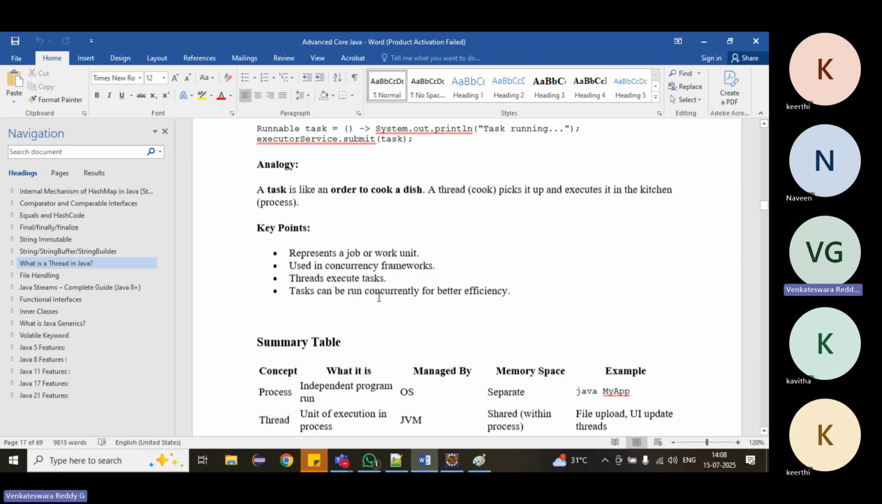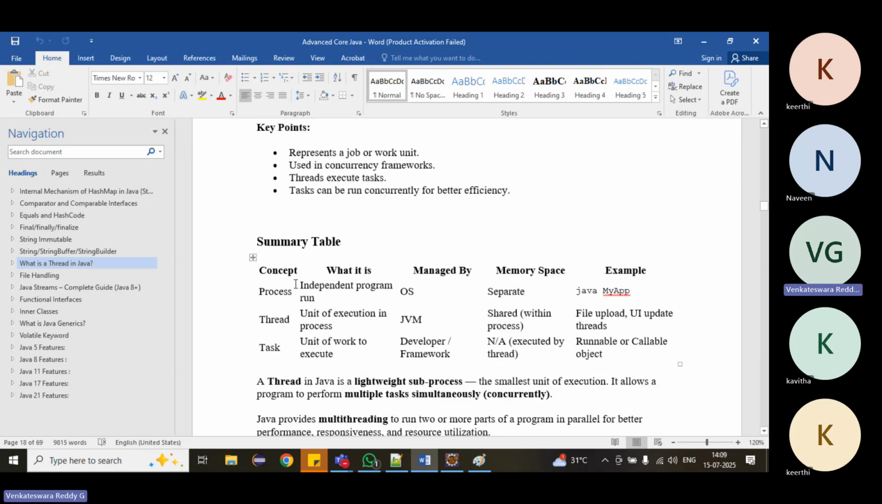A process is an independent program. It is created by the OS. Whenever you open some application, the OS will create a separate memory for it to work on. If you open Google Chrome, that means it will create one process. It has some memory. In that process, we will do the tasks.